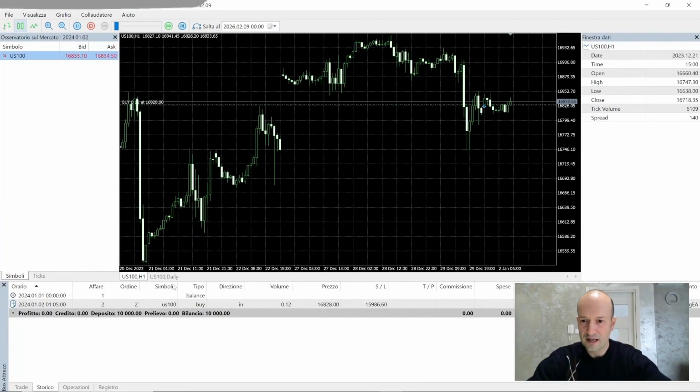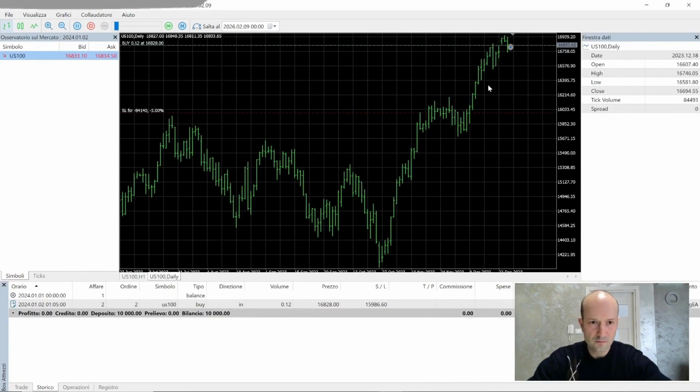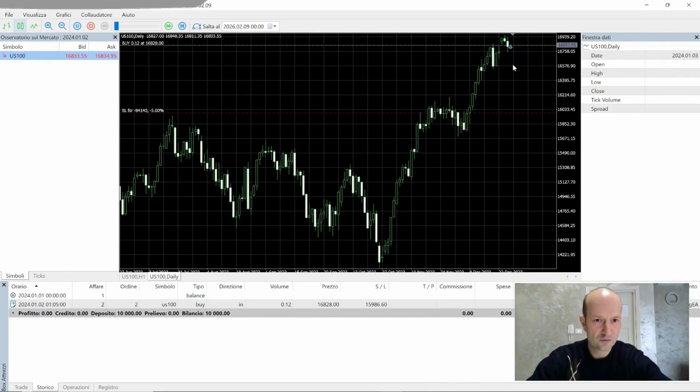Let's also check on the daily chart. How were the candles? So let's set the regular candles. Yes, the condition regarding the two closings was met. So it seems it did it correctly. The stop loss is 5%, so it works. And the buy, of course, is calculated on this 5% because we have a lot size of 0.12, and that's reasonable. So it seems correct to me.